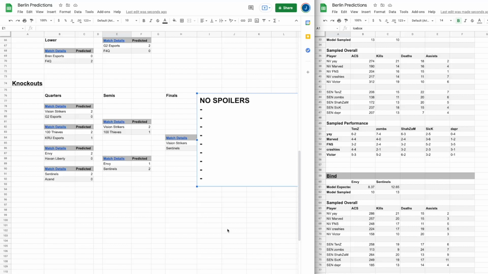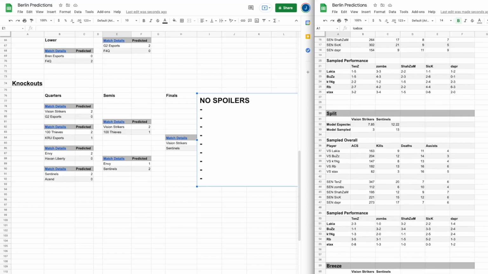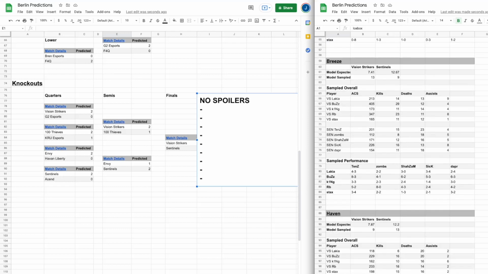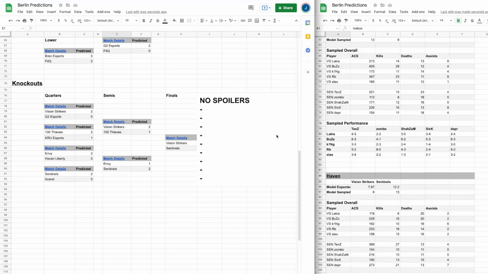In the finals, maybe it's because Vision Strikers have showed everything leading up to this point, maybe it's just because they ran out of steam, but the reign of terror by Sentinels is evident in 2 dominant maps and 2 dominant performances by tenz, and Sentinels go up 2-0. Vision Strikers is able to win map 3 off the backs of Buzz and RB, but Sentinels slam the door shut in map 4 off of another dominant performance from tenz to win the series 3-1.